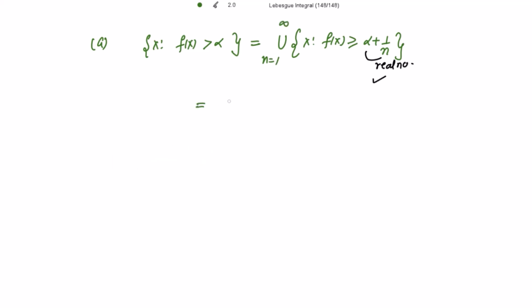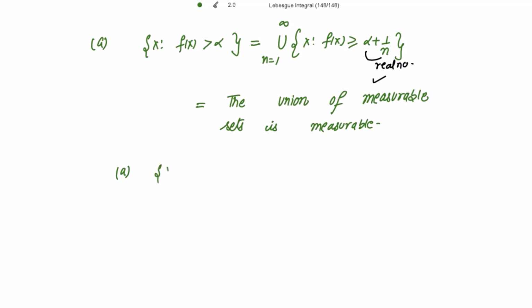So this is equal to a union of measurable sets, and the union of measurable sets is measurable. So we have shown that this A part, all those x for which f of x is strictly greater than alpha, is measurable. So we have shown that A and B are equivalent.